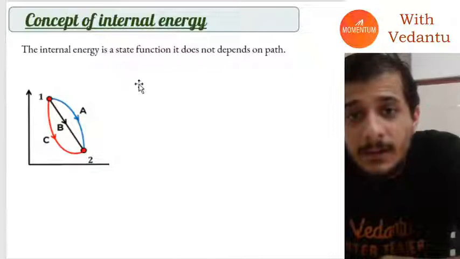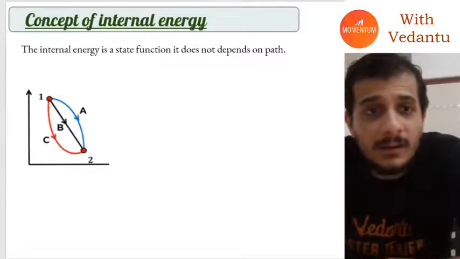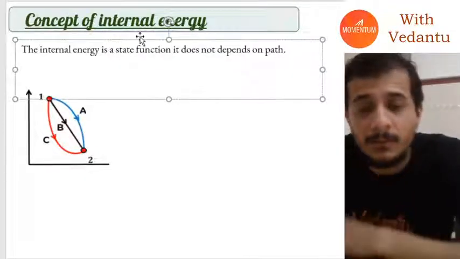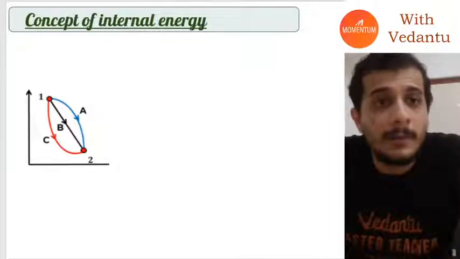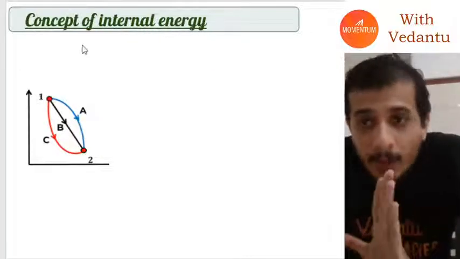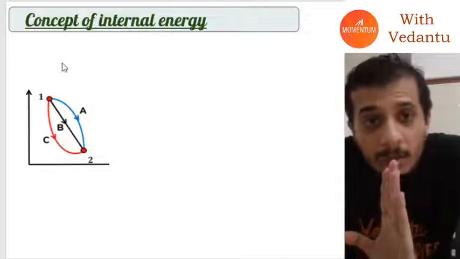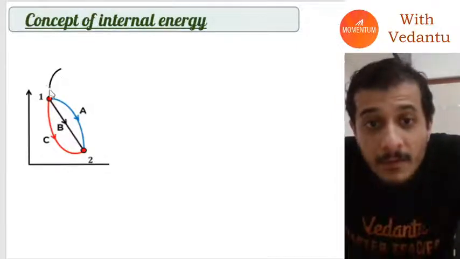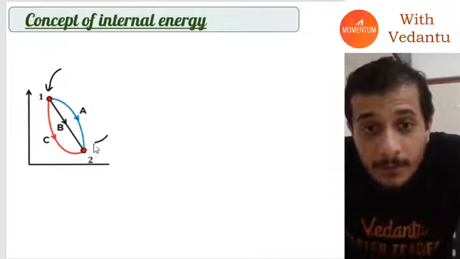The internal energy is a state function and it doesn't depend on its path. Let's remove this as well. Internal energy, you have to understand, is defined for all different points.